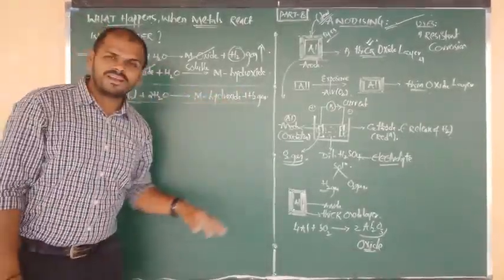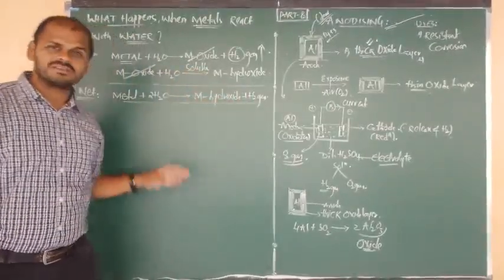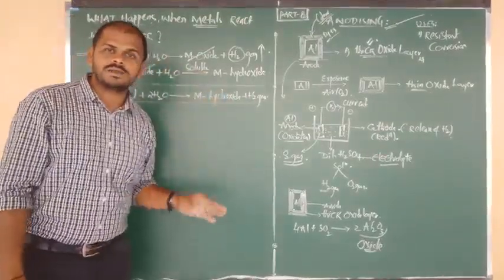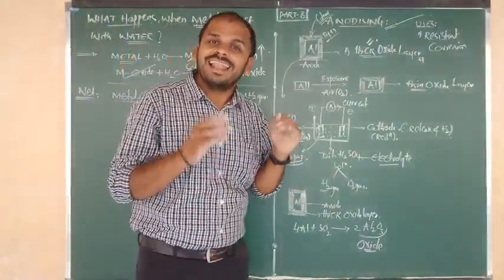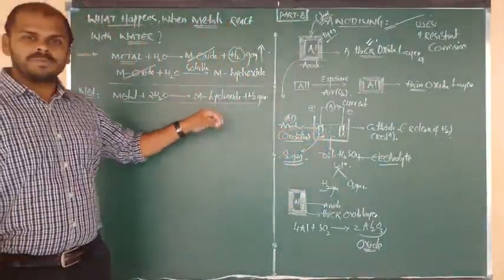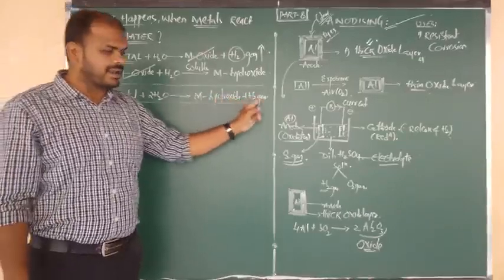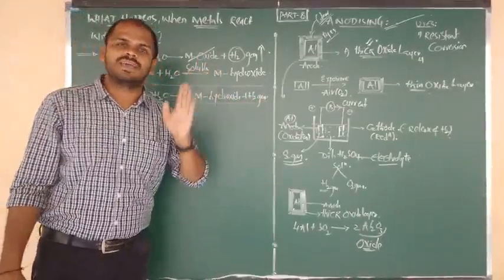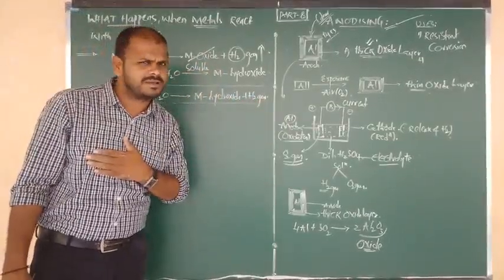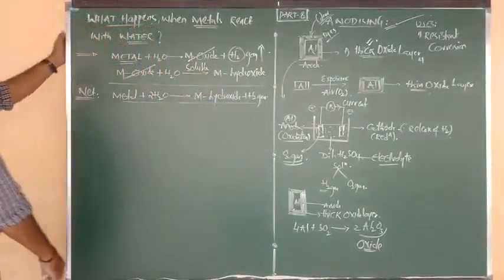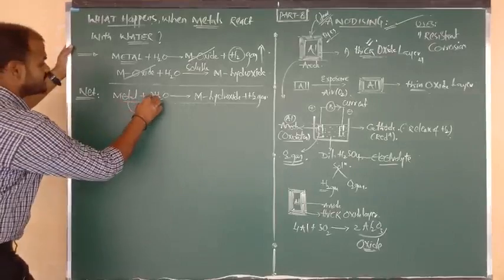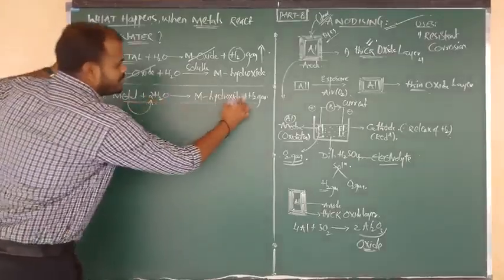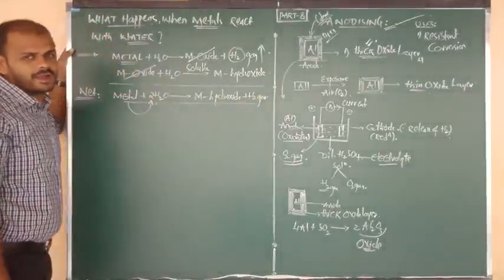Sodium metal, sodium hydroxide; potassium metal, potassium hydroxide; magnesium metal, magnesium hydroxide; calcium metal, calcium hydroxide. समझे? Like that we are getting respective metal hydroxides and definitely there will be release of hydrogen gas. समझे? Good. Now, but try to remember one thing. Metals on reaction with water form metal hydroxide and liberate hydrogen gas.